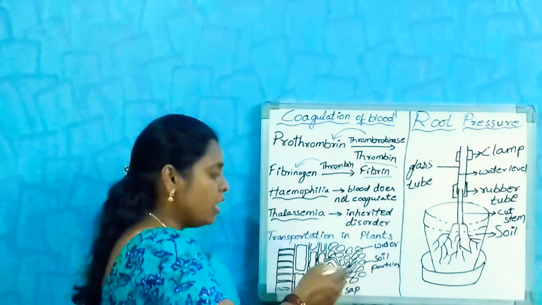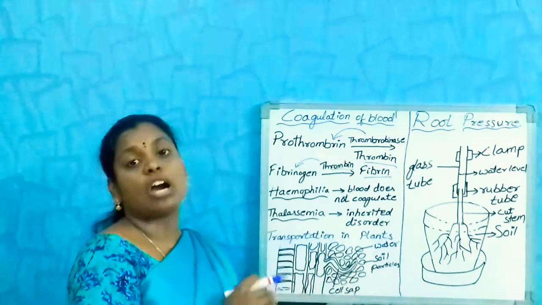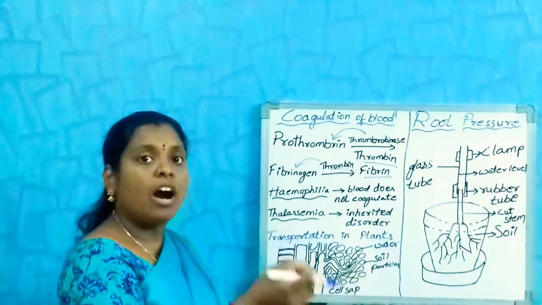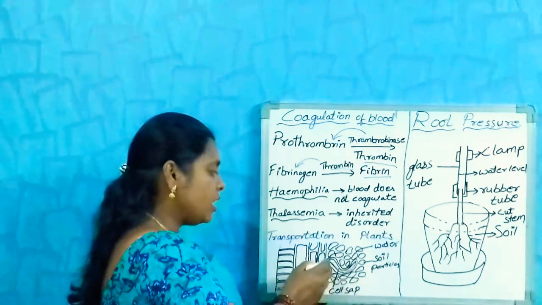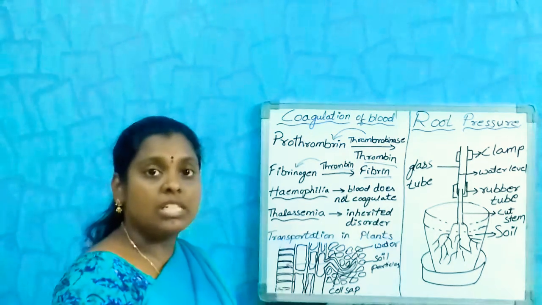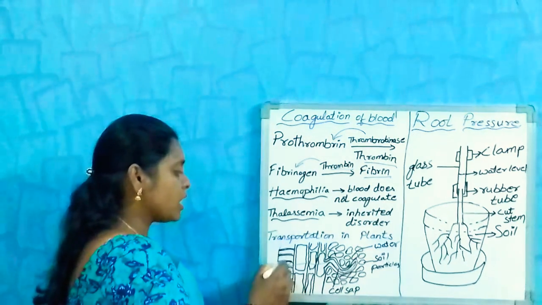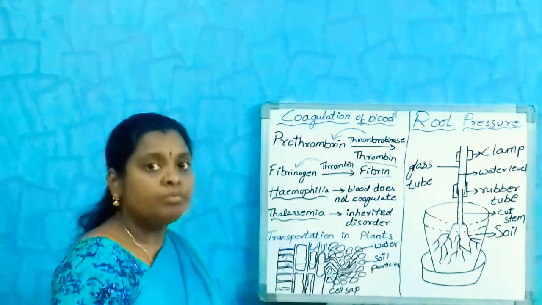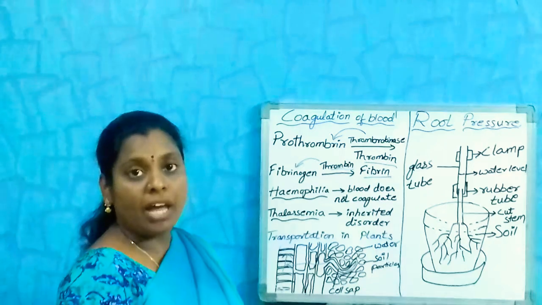So in this way, the water is transferred from one cell to another cell, and it reaches the xylem vessels. When it reaches the xylem vessels, again it is transported through the xylem vessels to all parts of the plant.